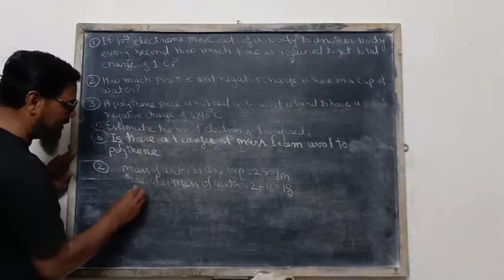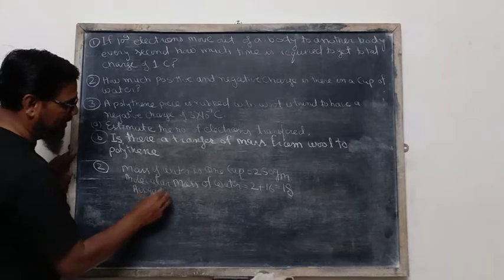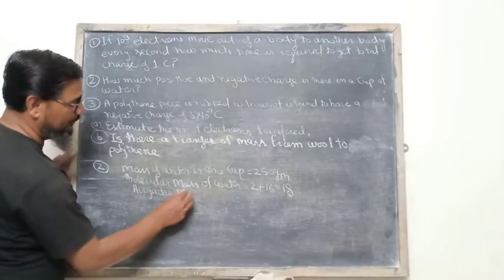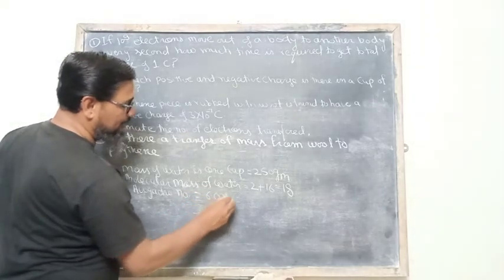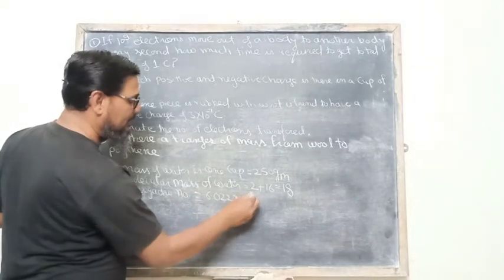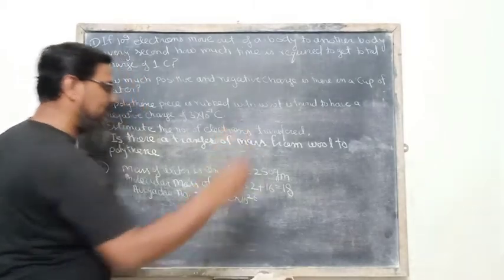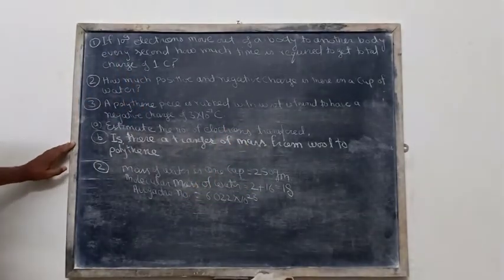And the Avogadro number, we all know about it, is 6.022 into 10 raised to the power 23.